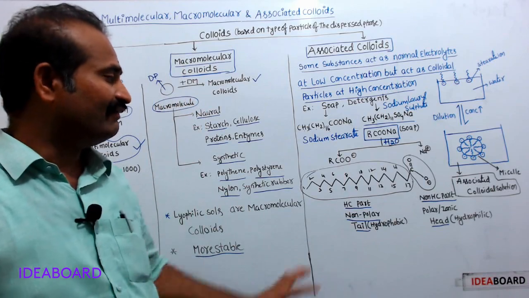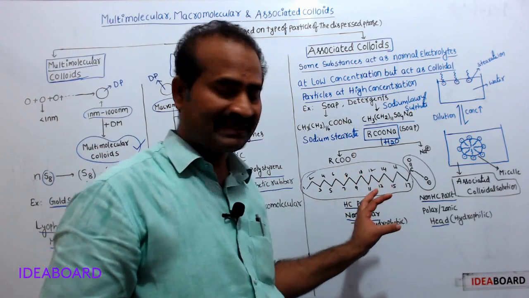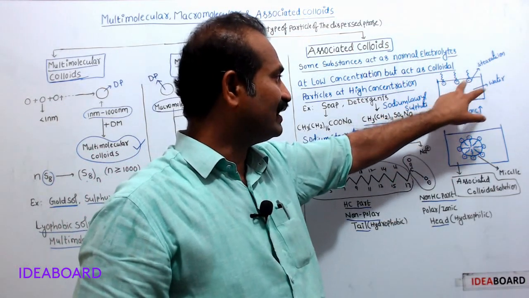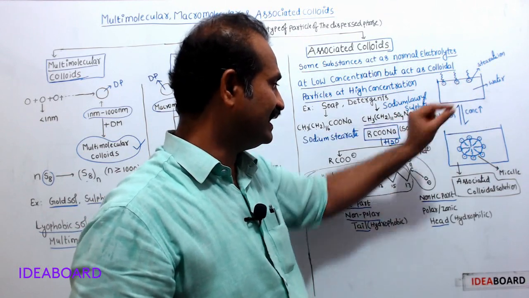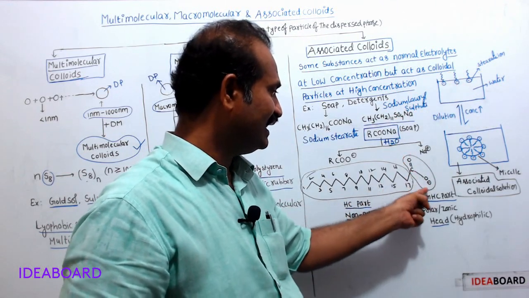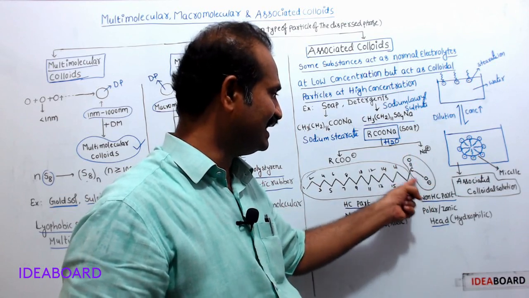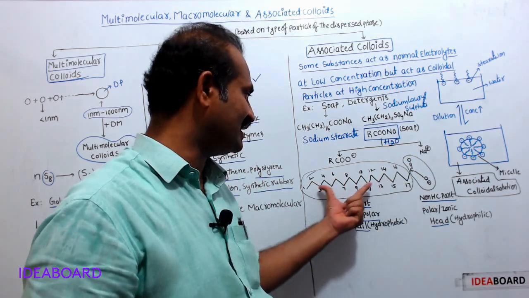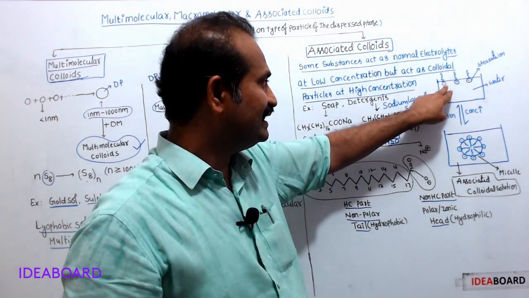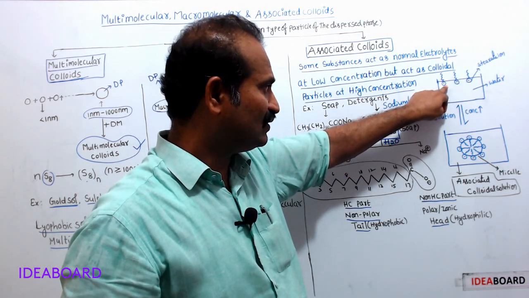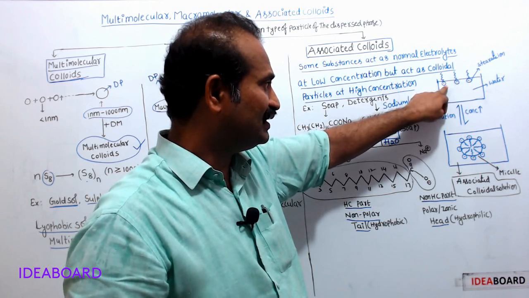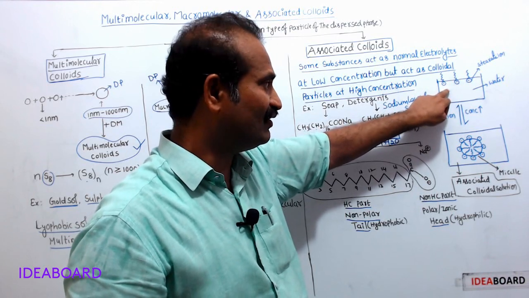Now, when this soap is placed in water, what happens? This is the stearate ion, having two parts. The head carries a negative charge, the tail has no charge. These are hydrophilic head parts, so the soap molecule keeps its heads inside the water.